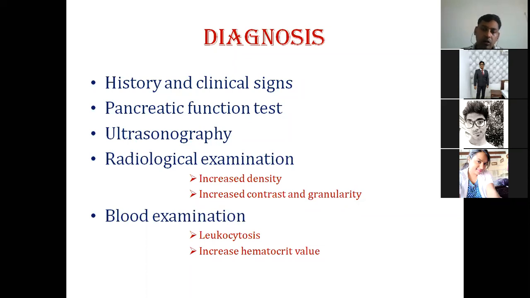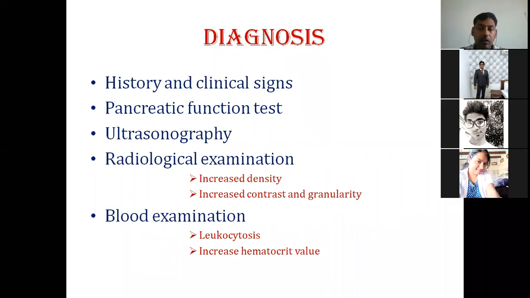Then blood examination is also indicated. If it is infectious in nature, leukocytosis will be there. There will be increased hematocrit value because dehydration is there. So these are the diagnostic findings for diagnosing pancreatitis. We have to follow this sequence step by step.